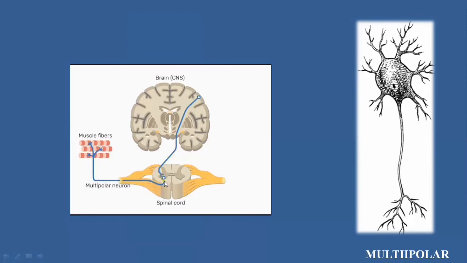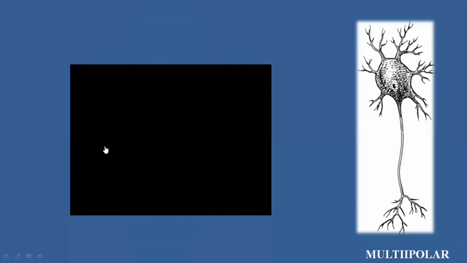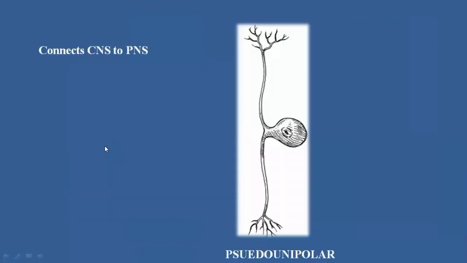As you can see in this figure, this is the cell body, and this is the axon, and it has multiple dendrites, so it can transmit the nerve impulses to different tissues and different sites at one single time. So this is the function of the multipolar neurons, that it acts as a motor neuron, and it carries the nerve impulses from the brain to distinct sites, like from the central nervous system to distinct areas.